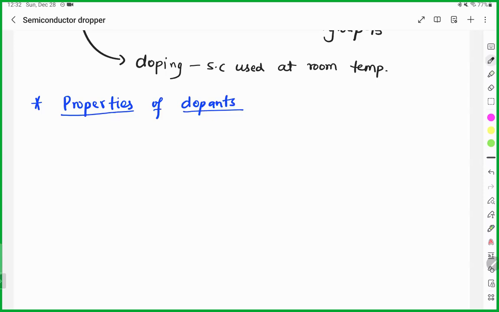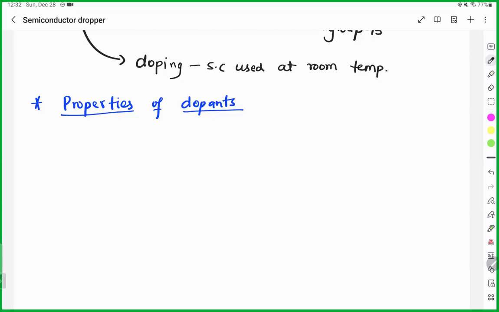Okay, so come to the topic. The reason being, we should know why we are using a specific material and what are the properties of this material, so it does not distort or affect the original structure, and at the same time gives us the desired result. That is the ultimate thing.